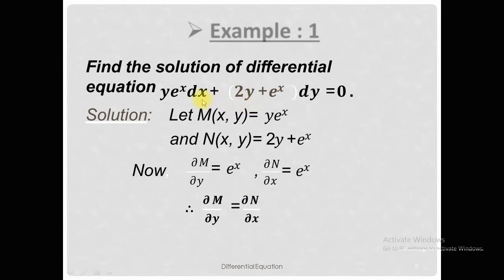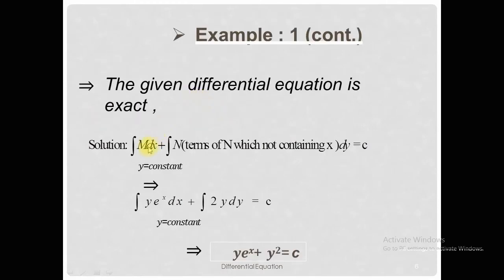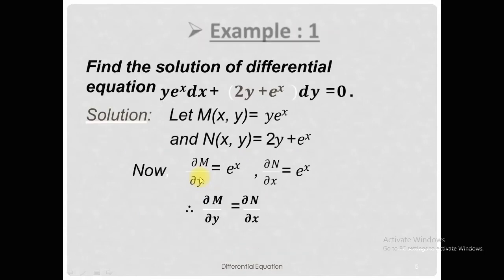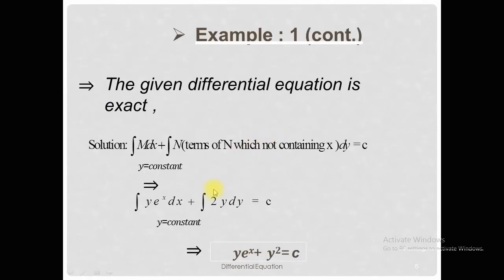the given differential equation is exact. Now we can take the integration of the M function with respect to x, y treated as a constant, plus the integration of those terms of N which do not contain x. The M function is y e power x, plus 2y dy. Since in the N function there is only one term which does not contain x, we take this 2y term and put it in the solution formula.